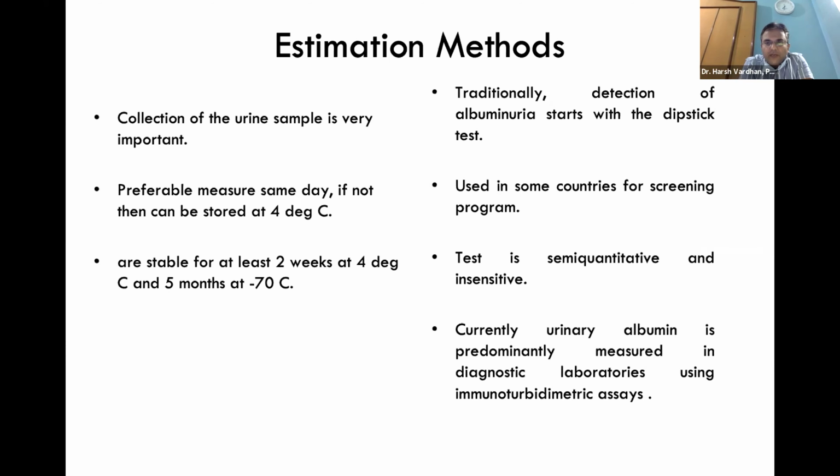Traditionally, detection of albuminuria starts with the dipstick test. It is used in some countries for screening programs. The test is semi-quantitative and insensitive. And currently, urine albumin is predominantly measured in diagnostic labs using immunoturbidimetric assays.